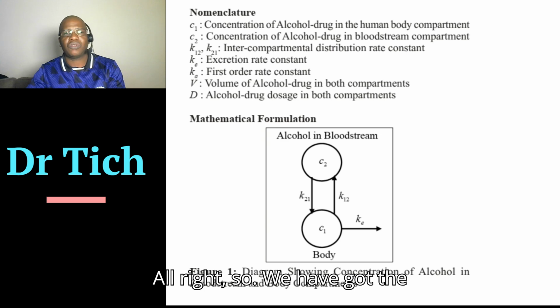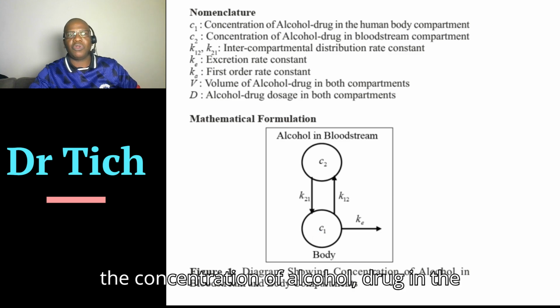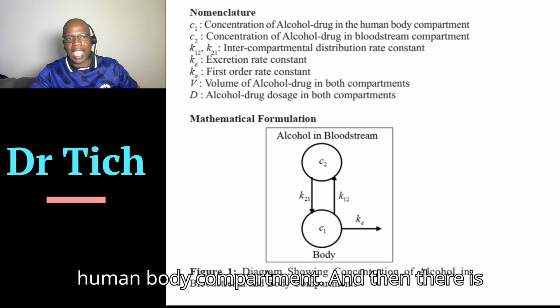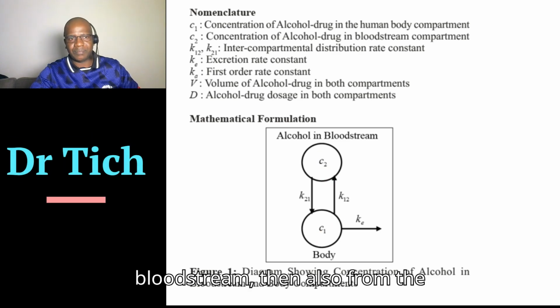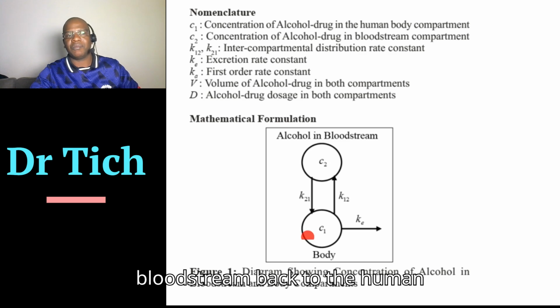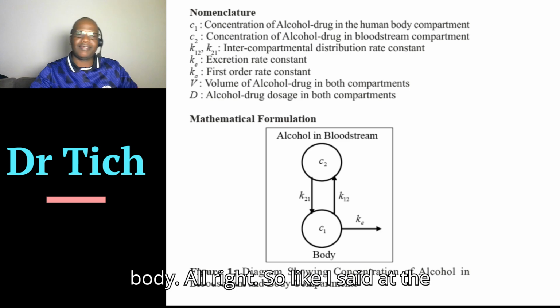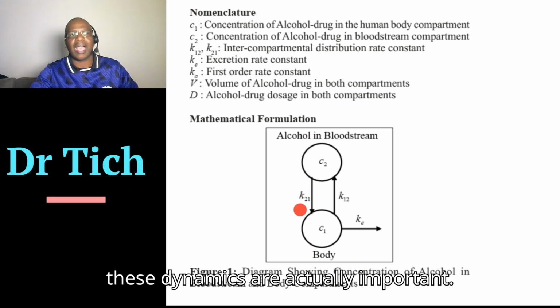All right. So we have got the concentration C1, which is here, the concentration of alcohol drug in the human body compartment. And then there is movement from the human body to the bloodstream, then also from the bloodstream back to the human body. All right. So, like I said at the beginning, they didn't explain to us why these dynamics are actually important.